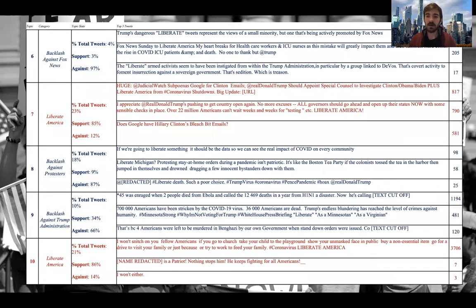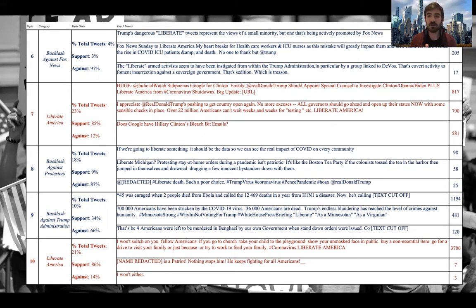Then for the other 5 topics, we have a backlash against Fox News topic. So this is again just critiques specifically towards Fox News as a broadcasting channel, and kind of more incorporating them with the Liberate protest. And then we have the two topics that predominantly show support for the protest. These were both categorized as Liberate America, since that just seemed like the common theme across the two discourses.